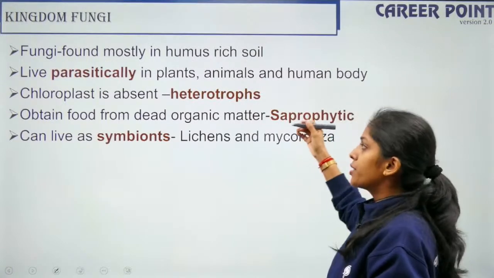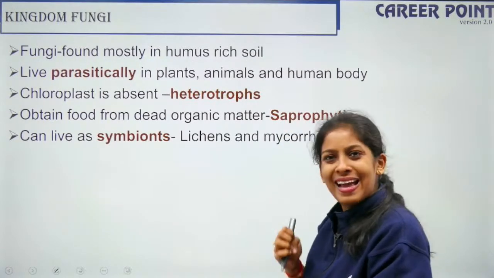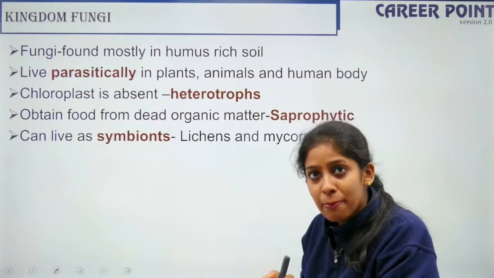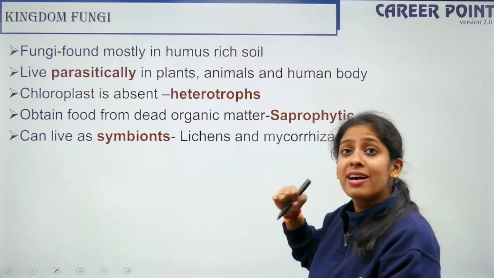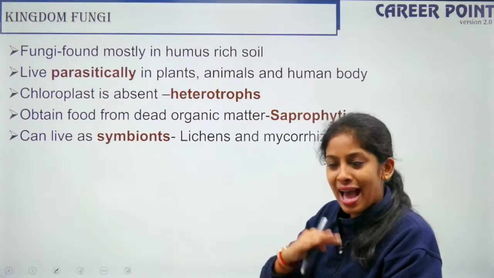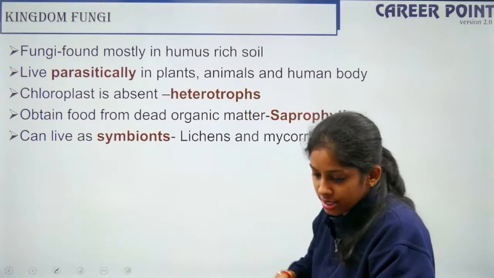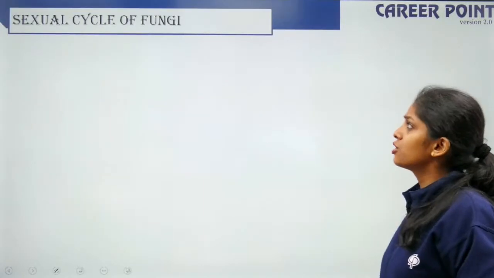They can obtain food in various ways. They can act as parasites. They can act as saprophytes. They can feed on dead beings, right? So they can also live as symbionts. Lichens, your algae and fungi have a mutualistic understanding, right? So all this. So what are the different classes of fungi?